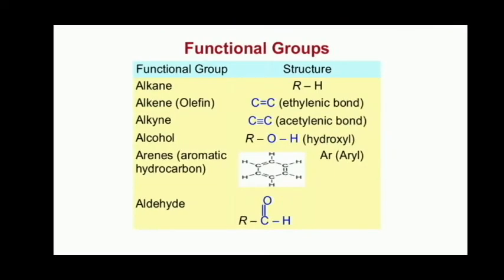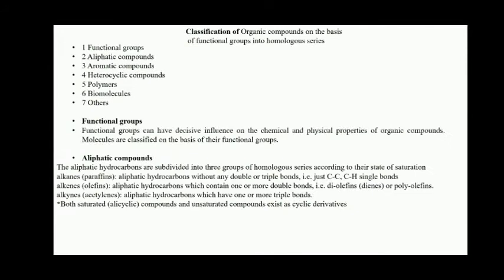Now, apart from the functional group, we have another important classification in organic compounds, which is aliphatic compounds. Here aliphatic hydrocarbons are subdivided into three groups of homologous series according to their state of saturation.